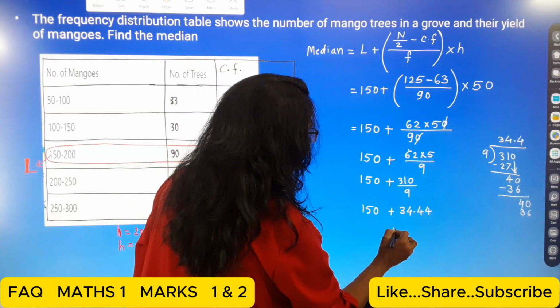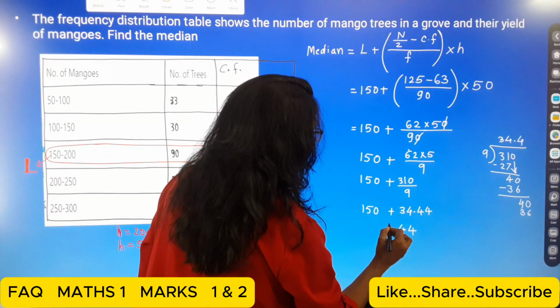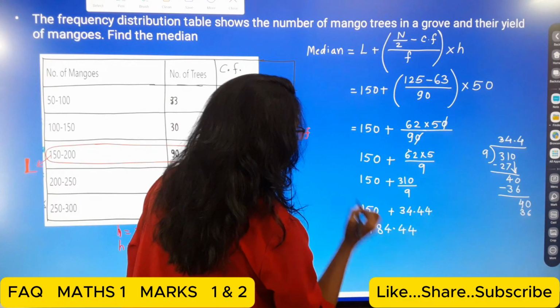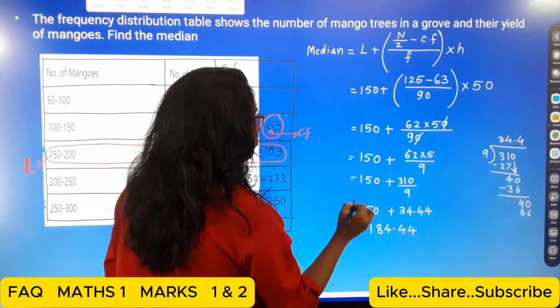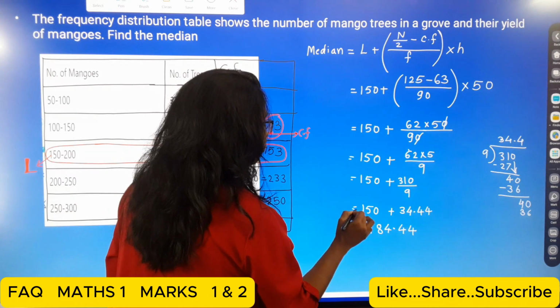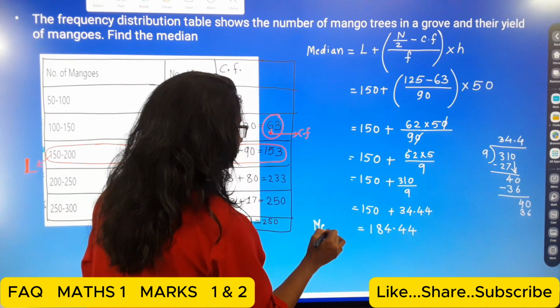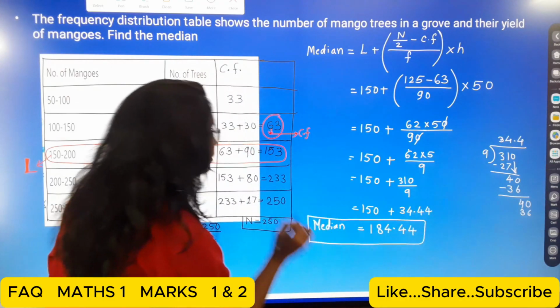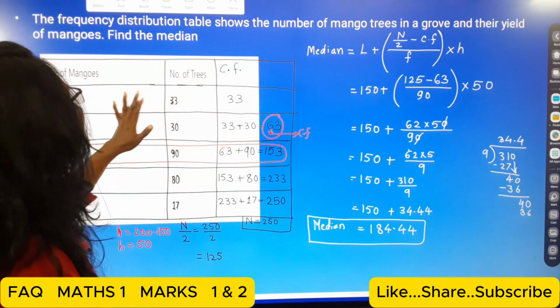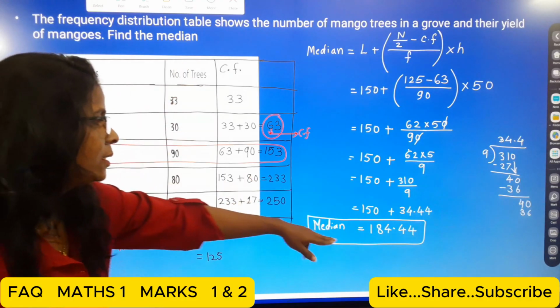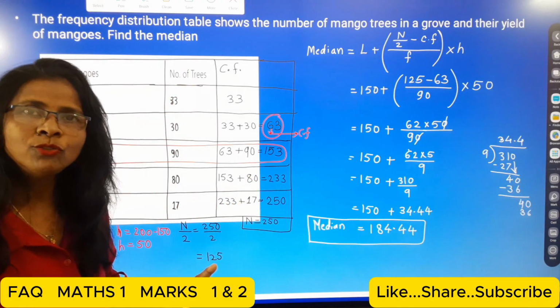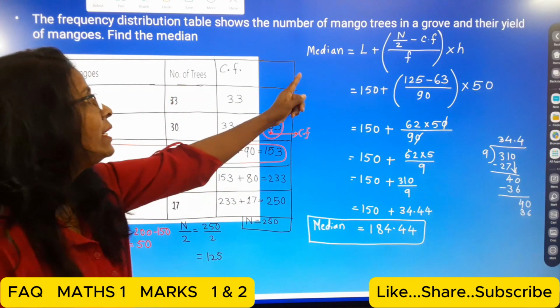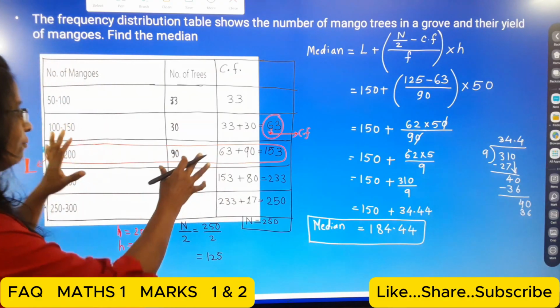Adding this, 150 plus 34.44 is 184.44. So the median is equal to 184.44. Okay students, remember the median formula and how we can calculate it.